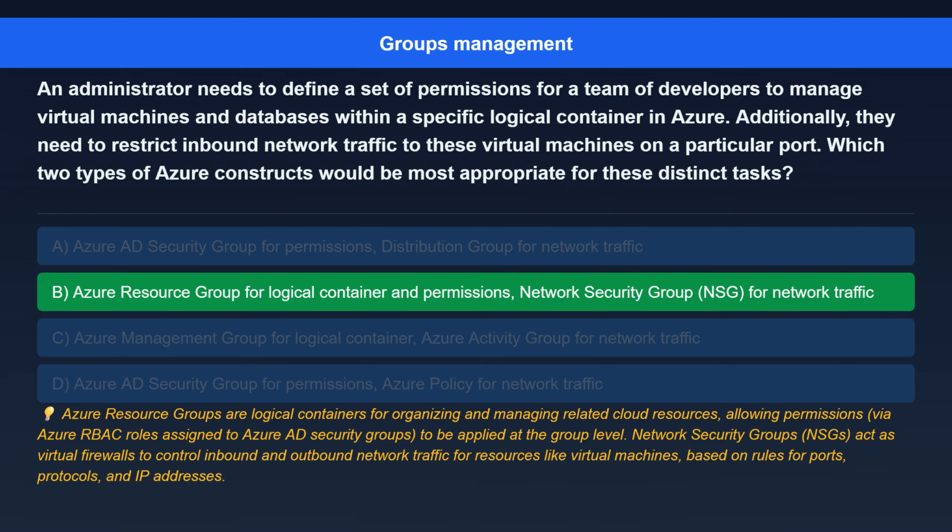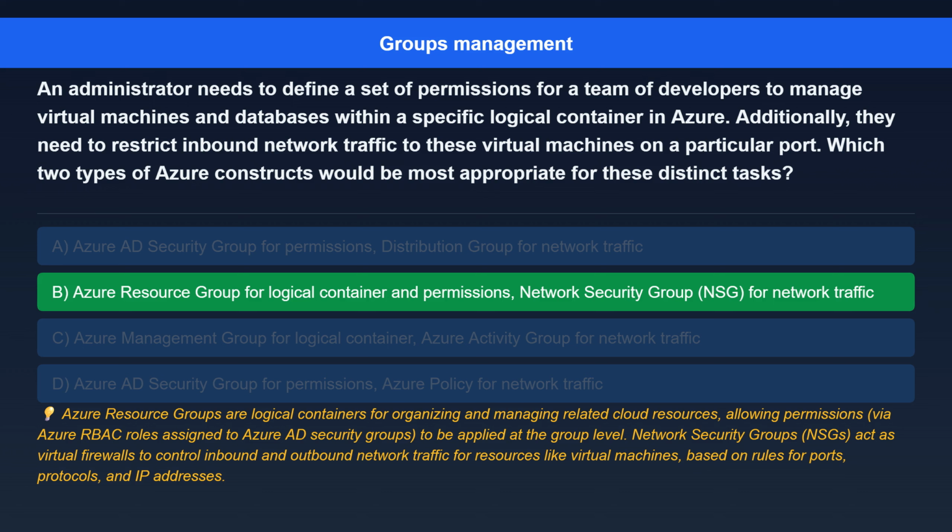The correct answer is Azure Resource Group for logical container and permissions, Network Security Group, NSG, for network traffic. Here's the explanation. Azure Resource Groups are logical containers for organizing and managing related cloud resources, allowing permissions via Azure RBAC roles assigned to Azure AD Security Groups to be applied at the group level.